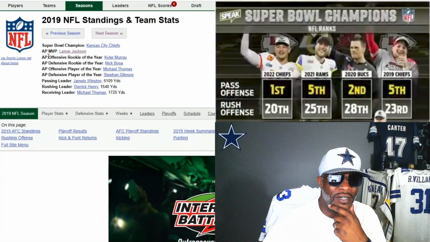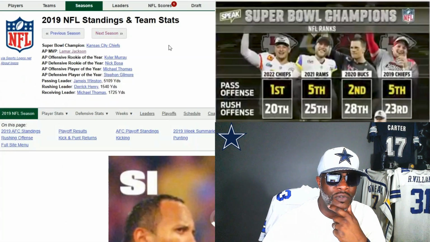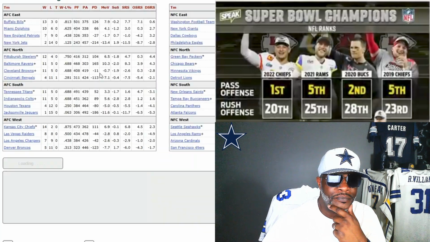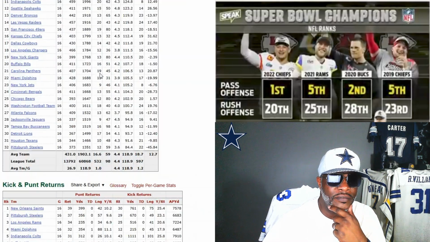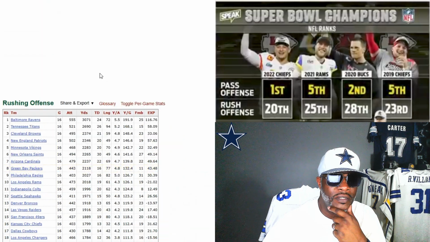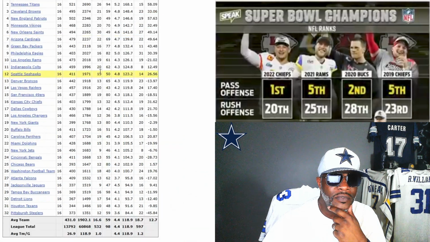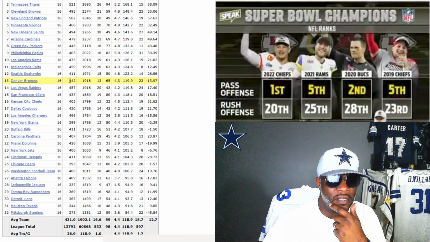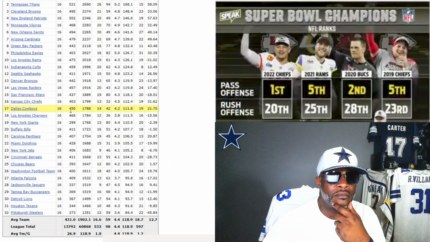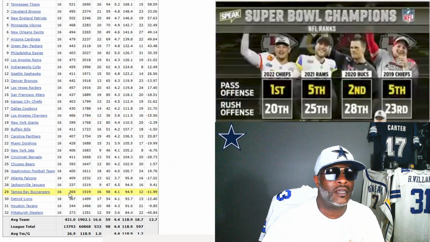Let's go to 2020. See where the Cowboys ranked in rushing. Let's go down to rushing offense. Oh, let me go up. Okay, there we go. Let's make sure we got this on who rushed for the most yards. Okay. Cowboys was 17th. Tom Brady and Tampa Bay Bucs. What rushing offense they had? They were 29th. Oh, on that graphic had 28. Maybe they might have got a little bit of something off, but 28, 29th, it don't even matter.